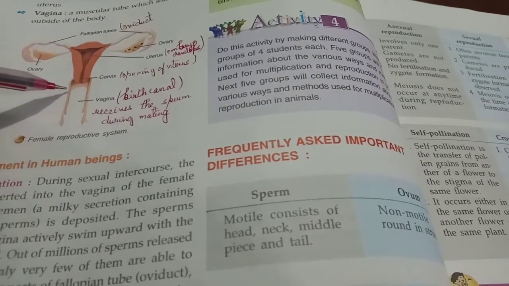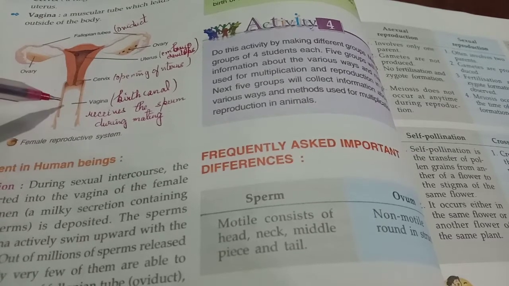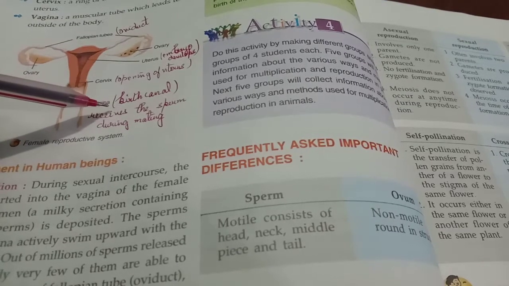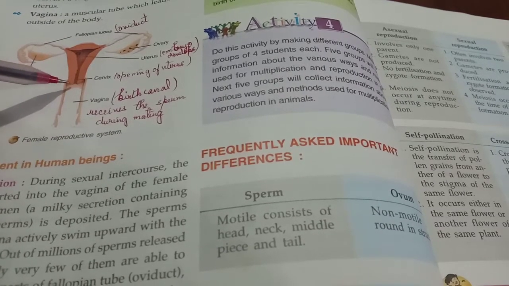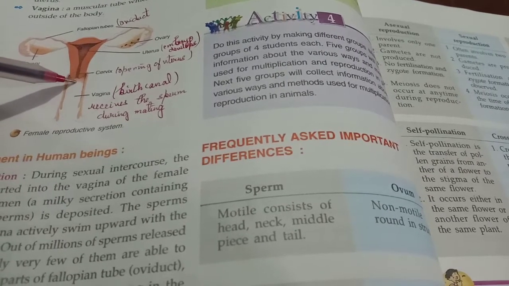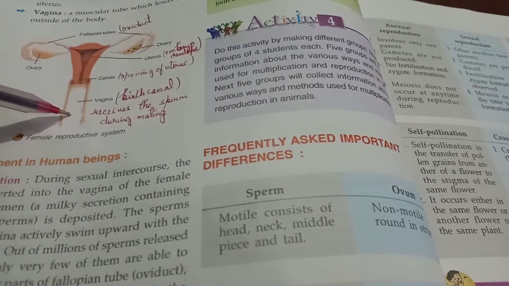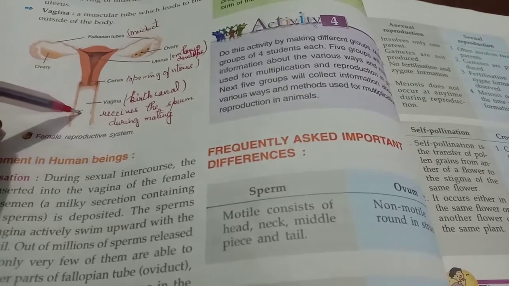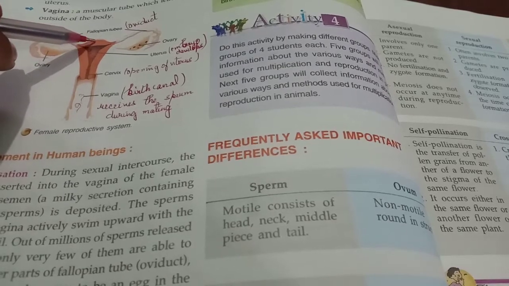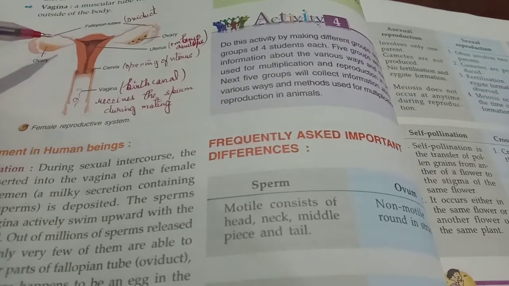This leads to a canal called the vagina. It performs two functions. It is also called the birth canal because after gestation, at parturition or childbirth, the baby comes out through the cervix into the vagina or birth canal. And it is also the passage where the sperms, at the time of fertilization, move towards the fallopian tube where the egg is placed and fertilization can occur.